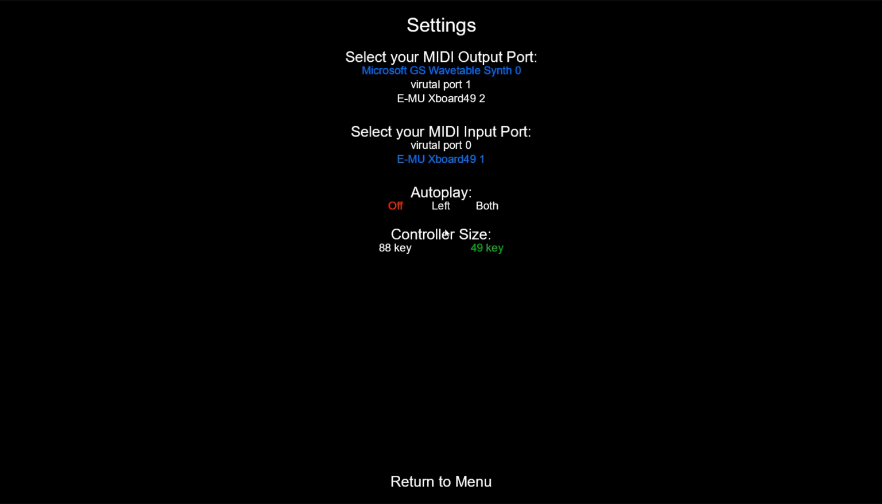We also have some options for the controller size, where you can have the full 88 key piano or only the 49 key piano. And since my piano only has 49 keys, we'll be demoing in this 49 key mode.